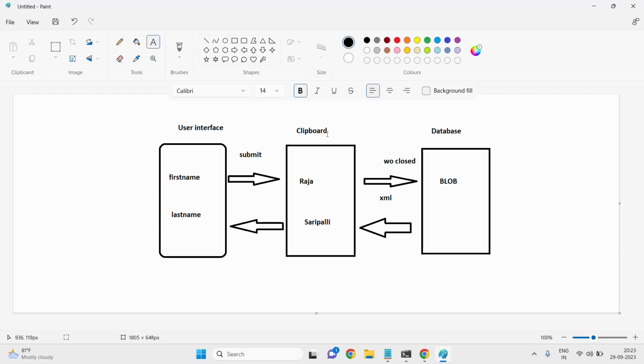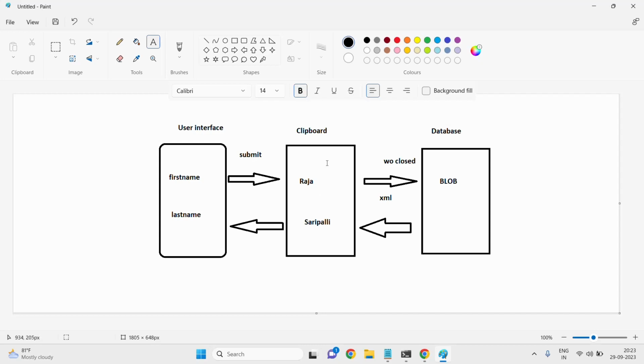Okay? Whatever the data which is there in the database is permanent data, but whatever the data that is held in the clipboard is temporary data. Okay? So until it will store... Okay, now how long will the data be stored on the clipboard?